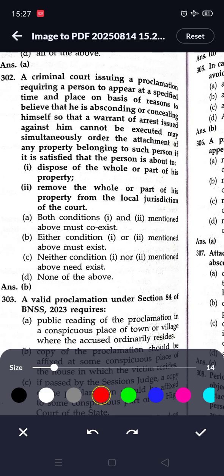So either condition one or two mentioned above must exist, so option B is correct.